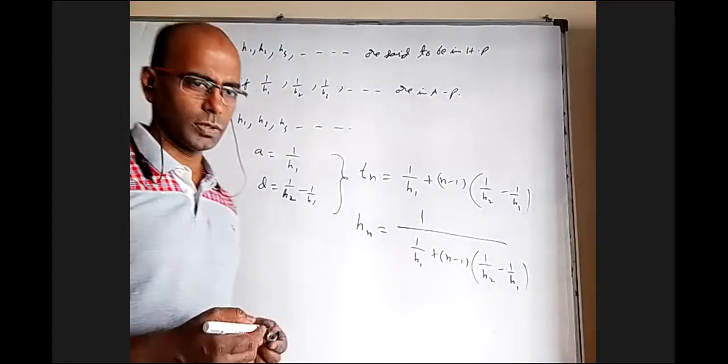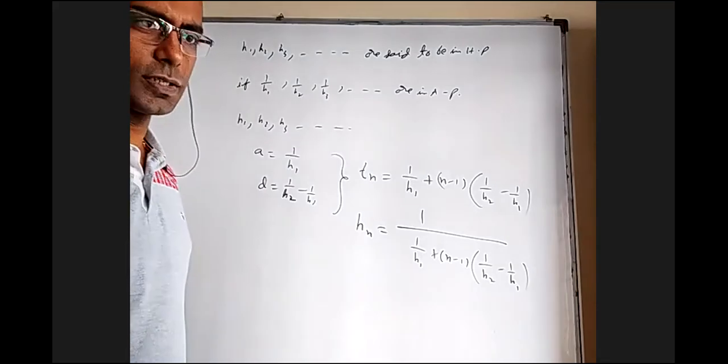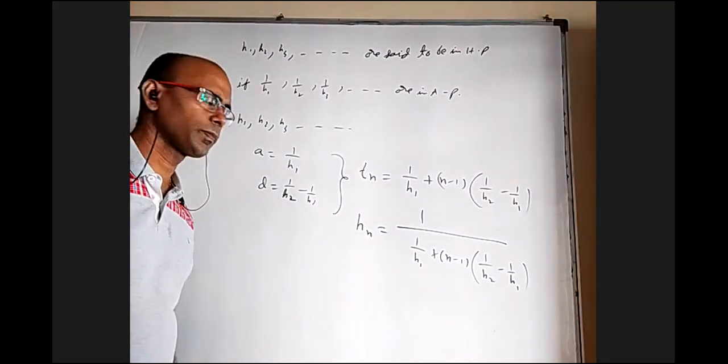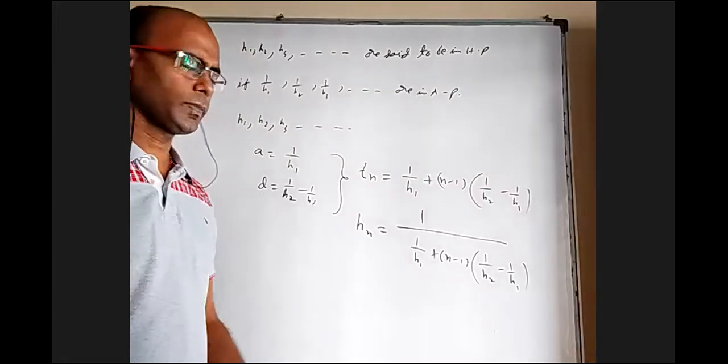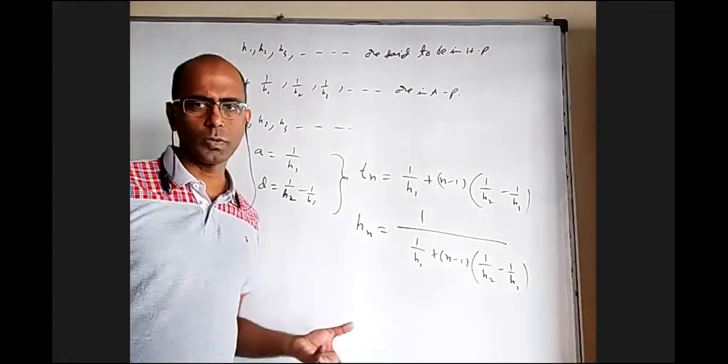We don't need this formula. I'm just telling you in case somebody needs it or wants to have a formula. The best way is to take the reciprocals, find the nth term of the AP, and take the reciprocal of that back. You will get the nth term of the harmonic progression.